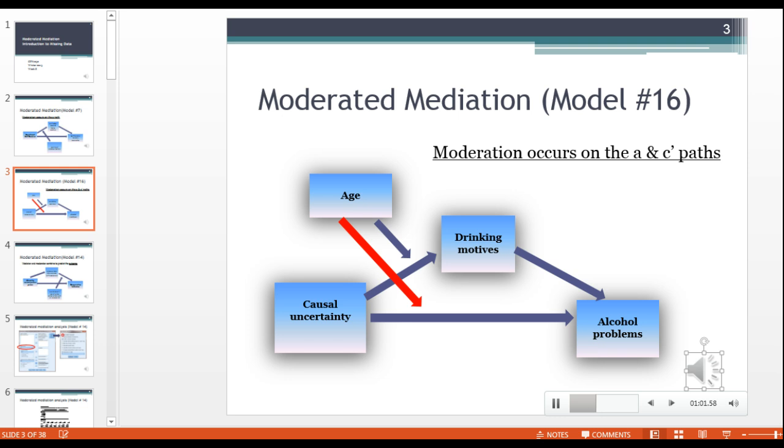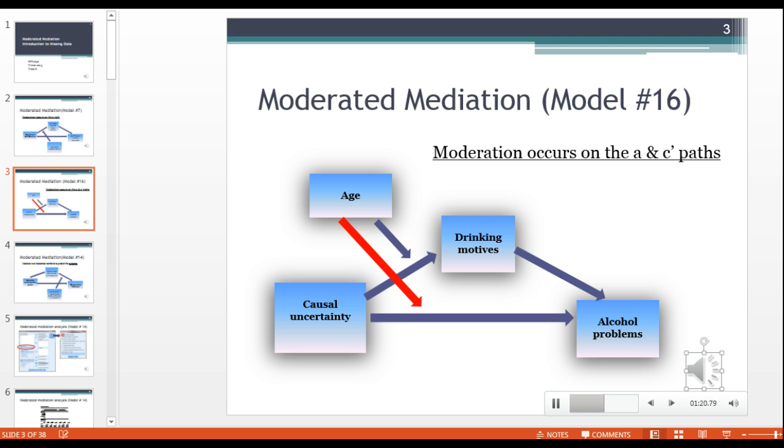Those drinking motives in turn would be positively associated with the alcohol problems that they would experience. The alcohol problems were operationalized by the Rutgers Alcohol Problems Index, so that's how it was measured.